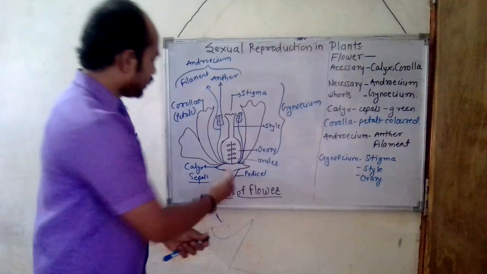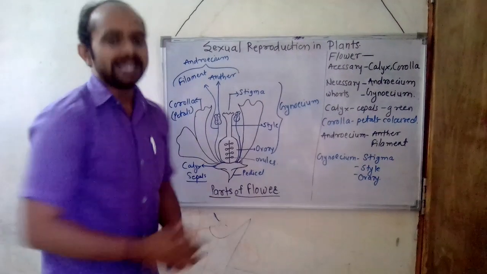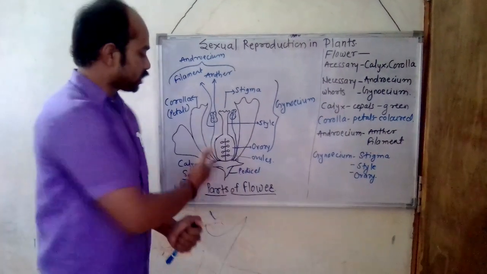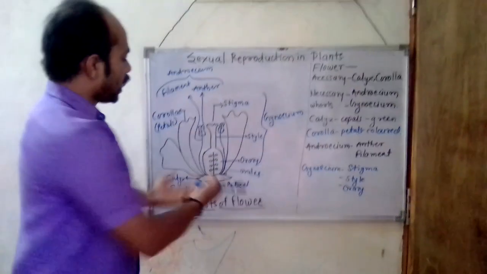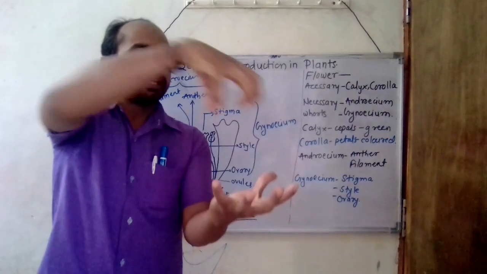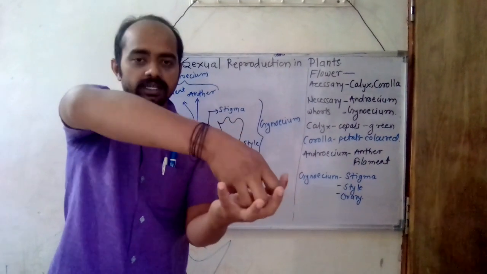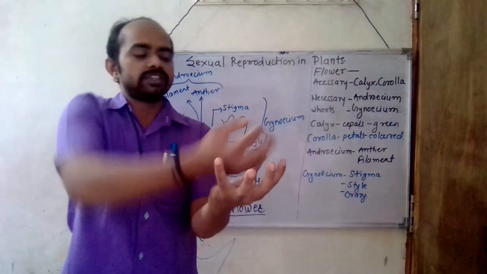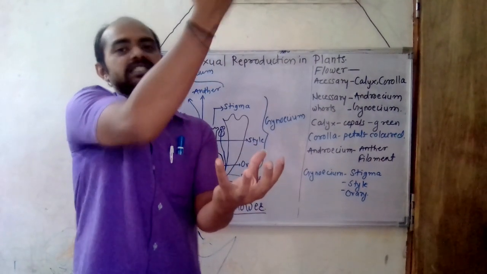Upon the pedicel there are the sepals, the calyx members of the flower, which are also green in color. Above the calyx is situated the ovary, which has a style and stigma.